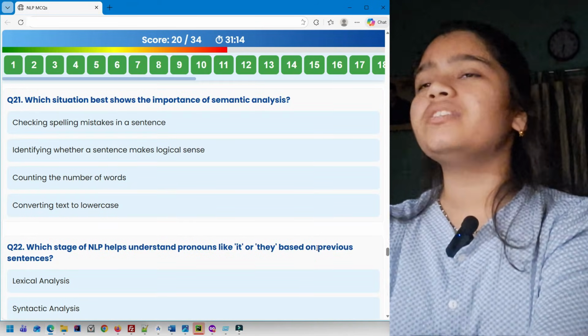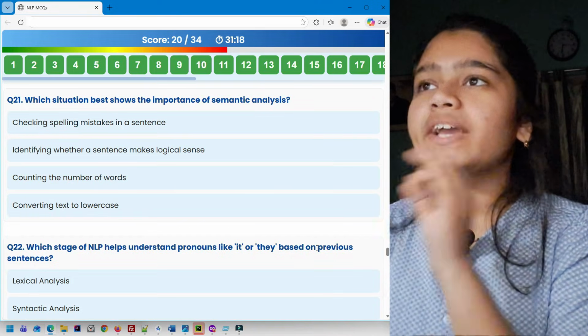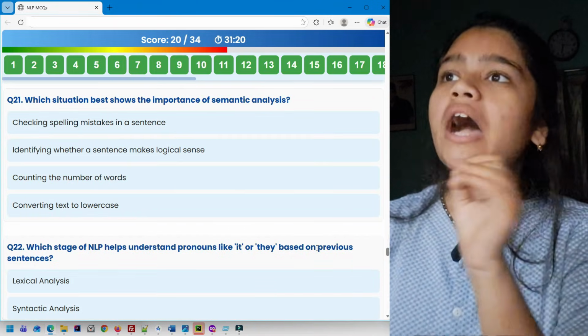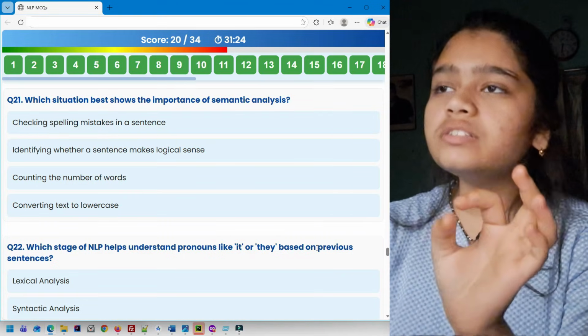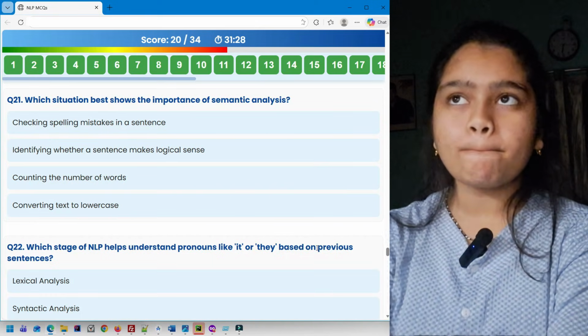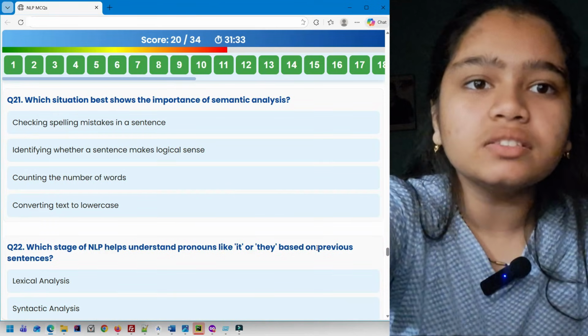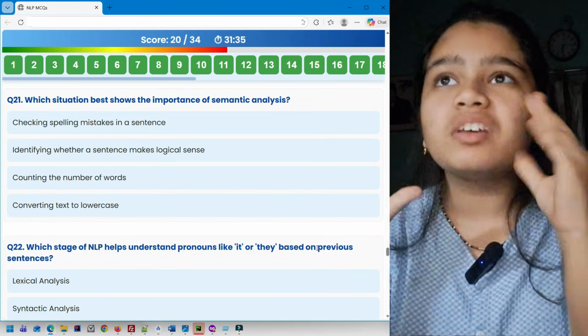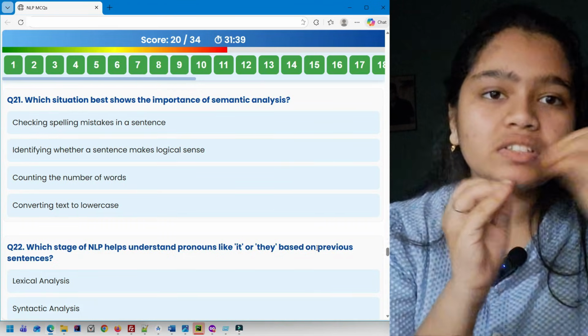Which situation best shows the importance of semantic analysis? Checking spelling mistakes in a sentence, identifying whether a sentence makes logical sense, counting the number of words, converting text to lowercase. So importance of semantic analysis. Semantic analysis, what do you mean by that? Semantic means meaning. So it deals with the literal meaning of the sentence.